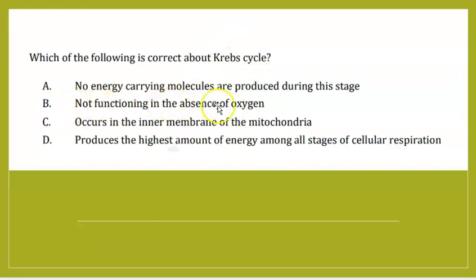Not functioning in the absence of oxygen, we'll get back to this later. Occurs in the inner membrane of the mitochondria. Where does the Krebs cycle take place? Not in the inner membrane. In the inner membrane, the electron transport chain takes place. Where does the Krebs cycle take place? In the mitochondrial matrix, right? And then, produces the highest amount of energy among all stages of cellular respiration. Yes, it does produce a lot of ATP, right?